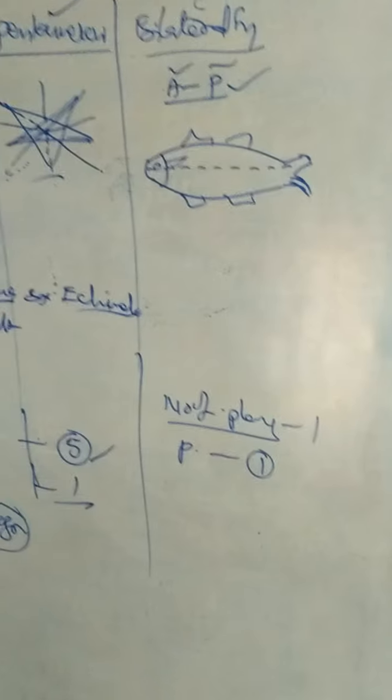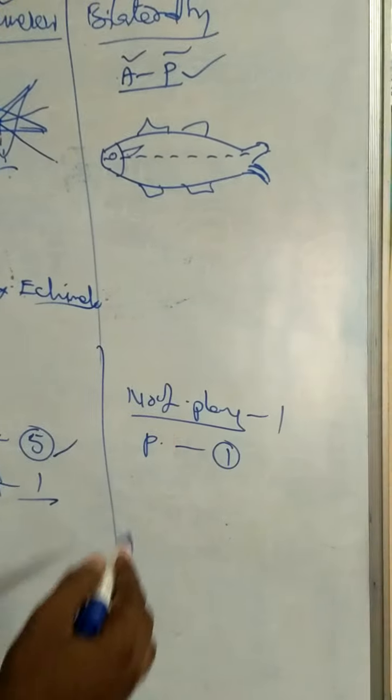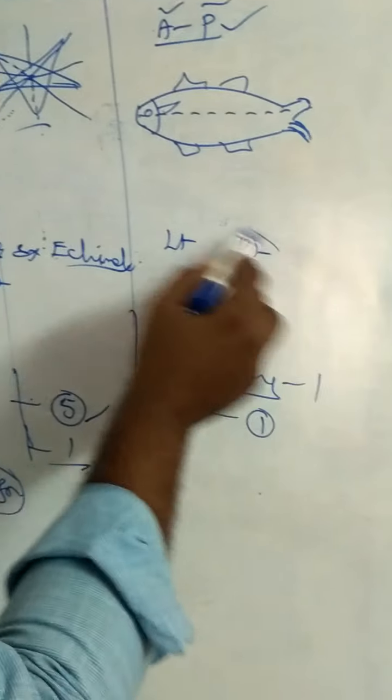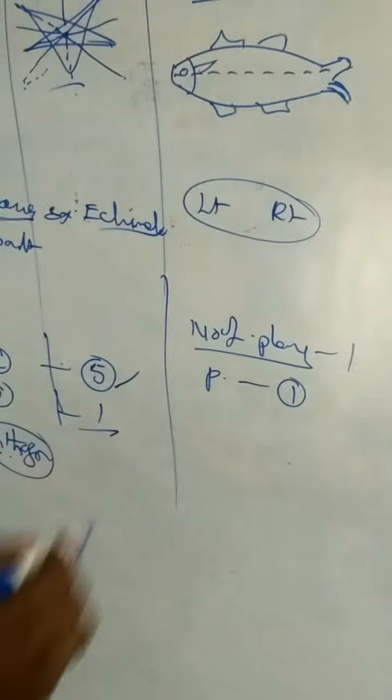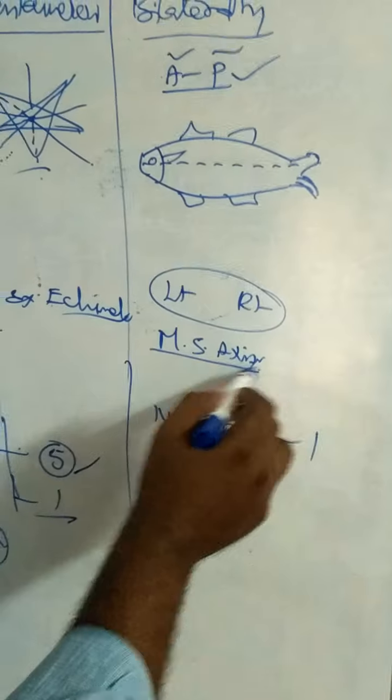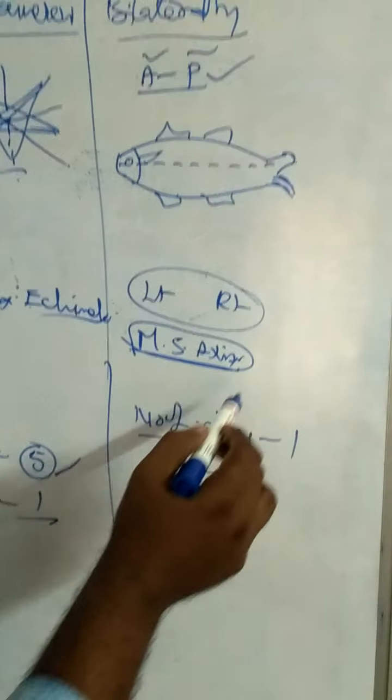These bilateral symmetrical animals can be cut into left and right parts when we cut through the median sagittal axis. What is the median sagittal axis?